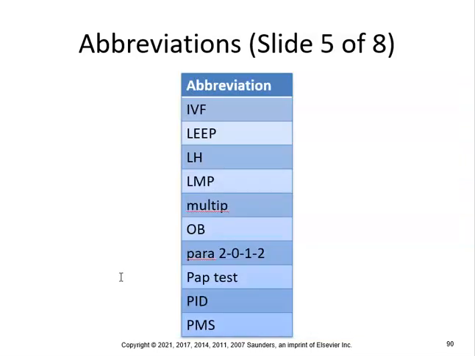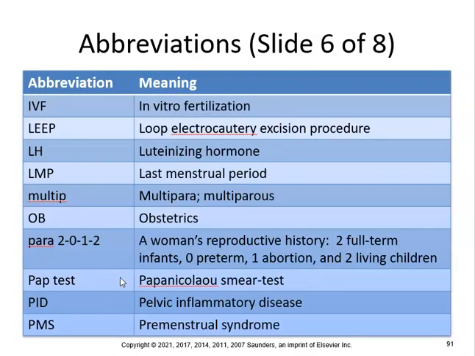More abbreviations: IVF, LEEP, LH, LMP, multipara, para 2012, Pap test, PID, and PMS. IVF is in vitro fertilization. LEEP, which I gave you an example, is a loop electrocautery excision procedure. LH is luteinizing hormone. LMP is their last menstrual period that they might use when you go to the OB.